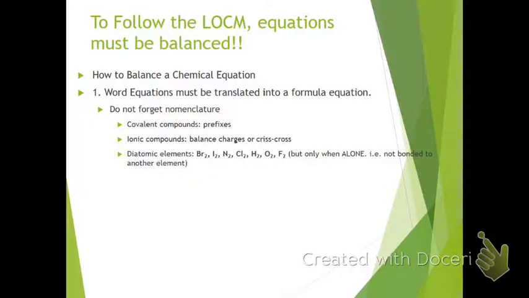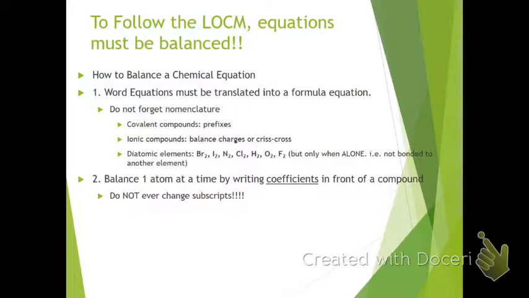We also don't want to forget about our diatomic elements: bromine, iodine, nitrogen, chlorine, hydrogen, oxygen, and fluorine. If they are alone, so not bonded to another element, they get that little 2. So nitrogen gas would be the name that we would see to designate that as N2. If we have sodium chloride though, NaCl, well that chlorine's not alone, it's bonded to another element. So it's not diatomic in that case. It gets just one of them to balance out that charge with the sodium.